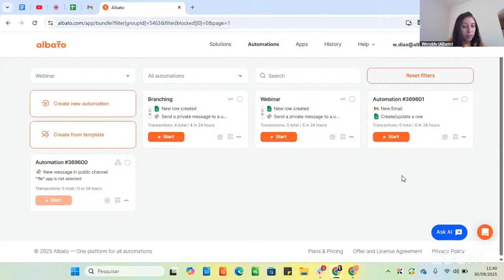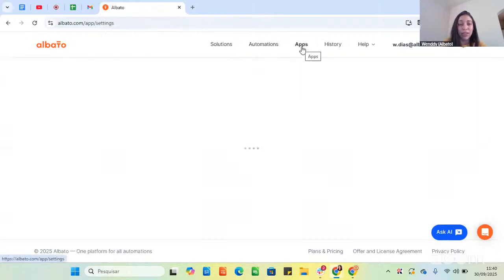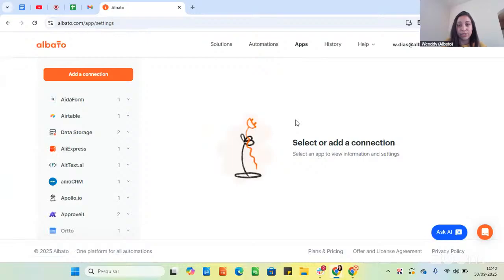So let's go to the last update from this live. I will show you the connection by link feature. This is more aimed at agencies or freelancers, for example, people that work for other people and want to create connections on other people's accounts without asking them to access your Albato account and create a connection there.